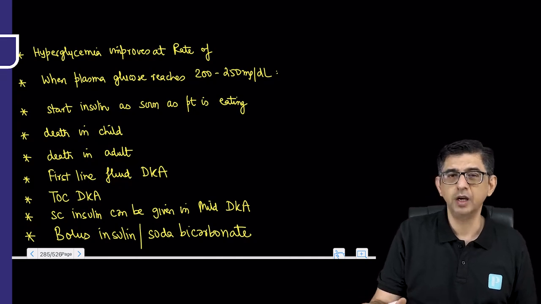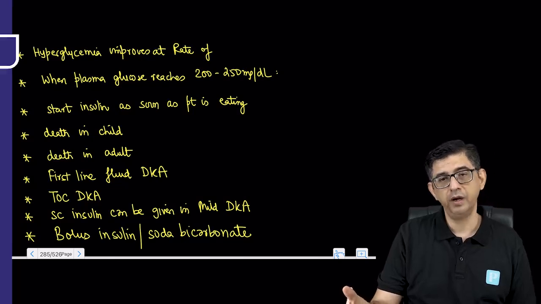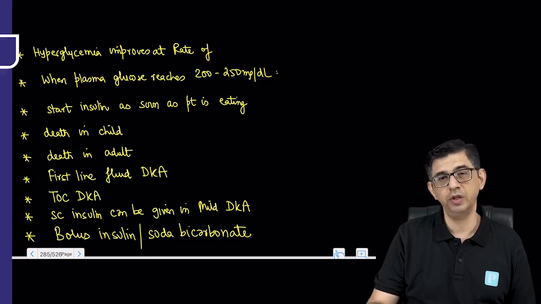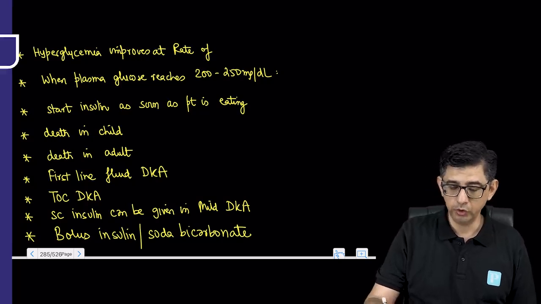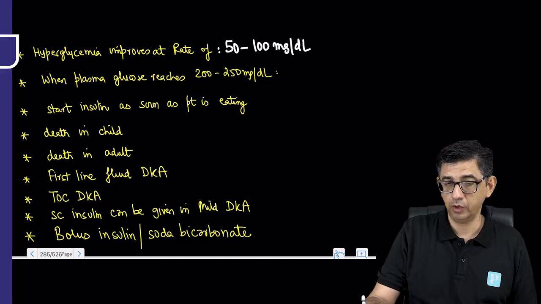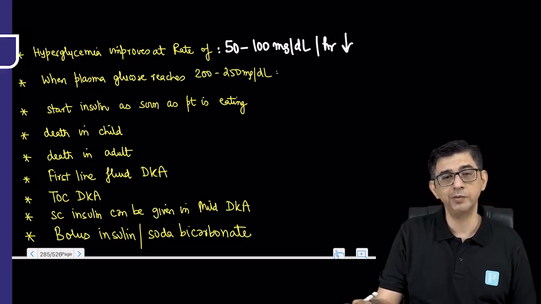So now let's handle a couple of one-liners based on the data that we have learned. Some additional points will be added here as well. When you go in for management of diabetic ketoacidosis along the lines that I mentioned, usually the sugar will begin to fall. So they can ask you what the magnitude of fall of sugar will be. Most of the time, with the protocol that we have discussed, normal saline followed by an insulin drip, the fall of sugar that we usually encounter will be about 50 to 100 milligrams per hour.